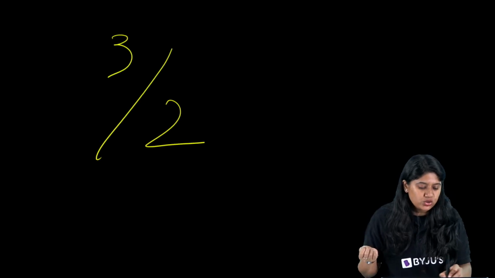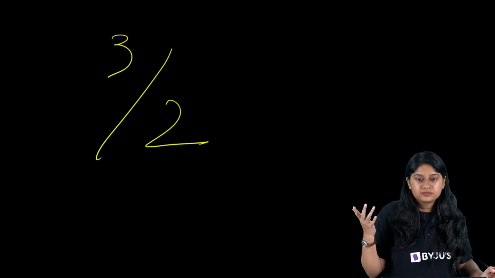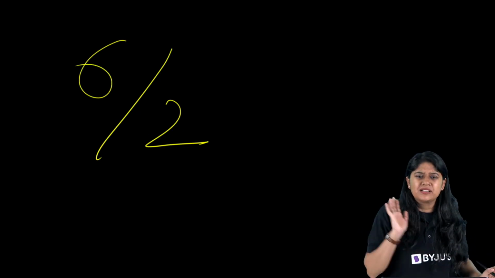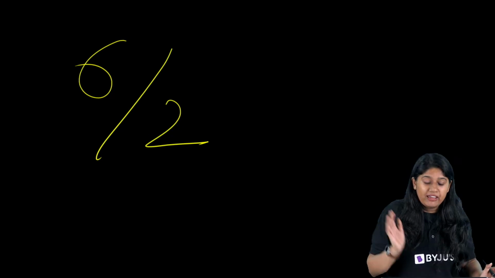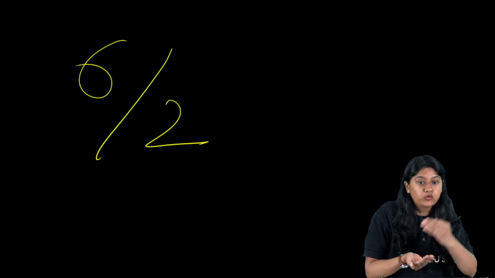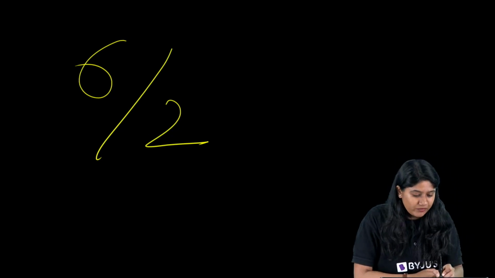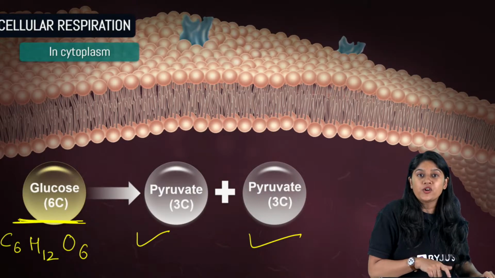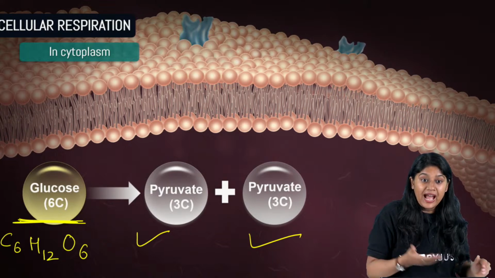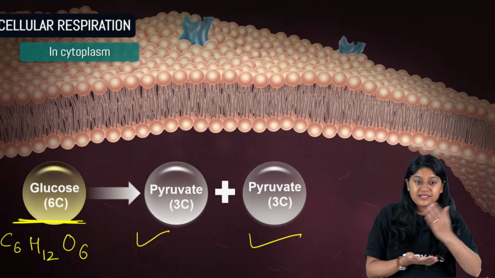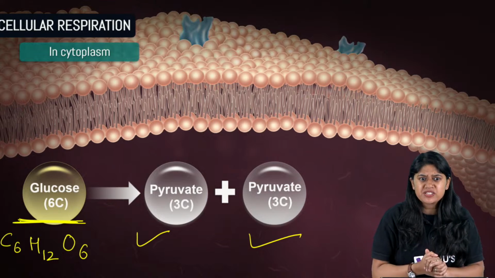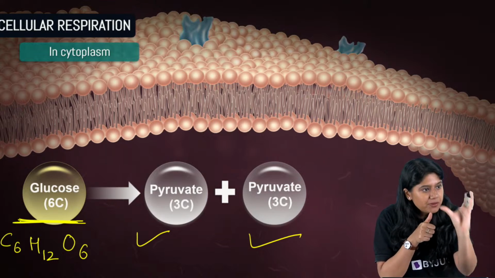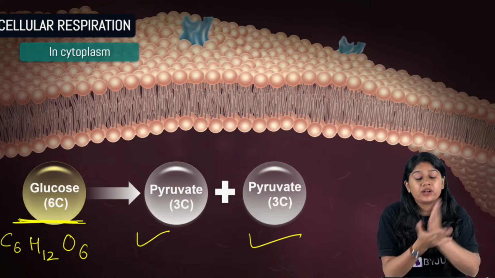It's simple maths. If we divide 6 by 2, what will we get? Very good, we will get 3. So that's what is happening over here. Glucose is a 6-carbon compound, and it breaks down to pyruvate. Many of you are asking, what is the meaning of pyruvate? It's the name of a compound. Glucose is a compound, and similarly we have pyruvate after it's broken down.